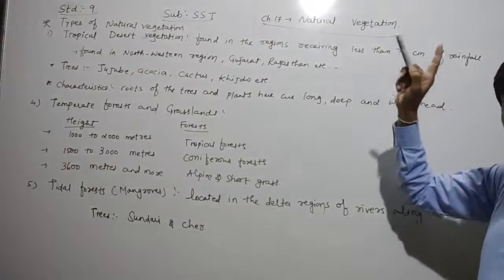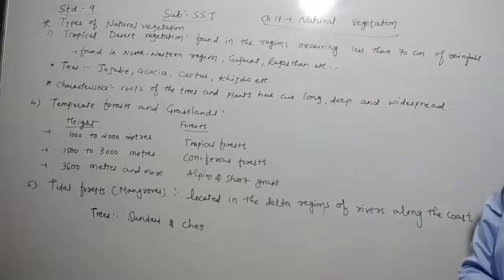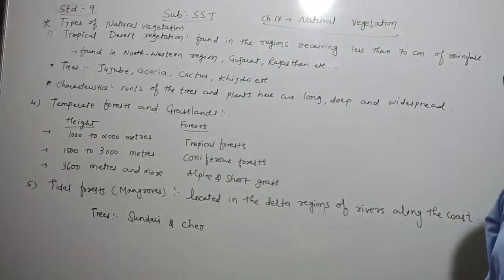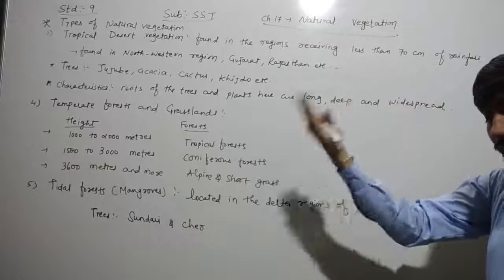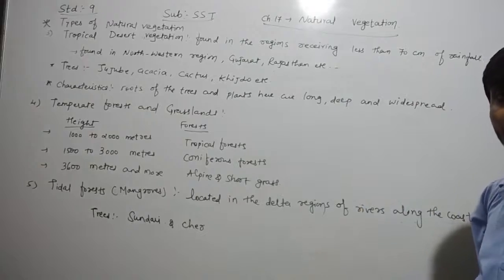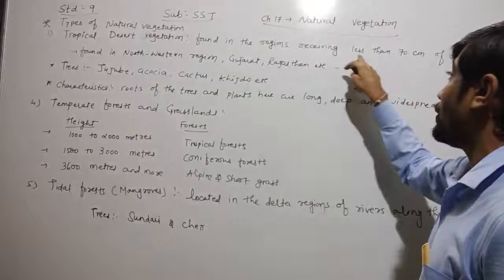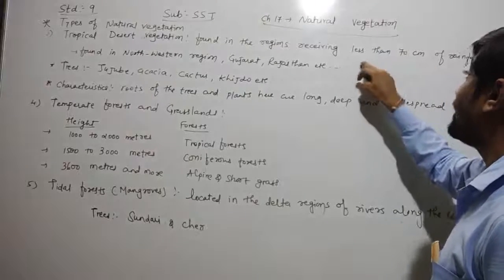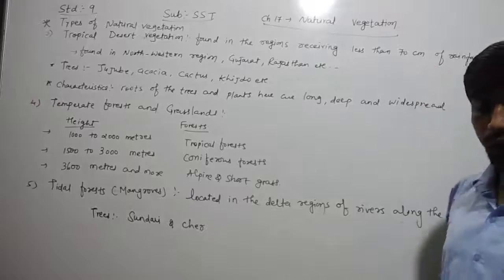In the previous tropical deciduous forest we learned that there is 70 to 200 centimeter annual rainfall. In tropical rainforest there is 200 centimeter or more annual rainfall. So here in tropical desert vegetation the annual rainfall is less than 70 centimeter in the desert region.